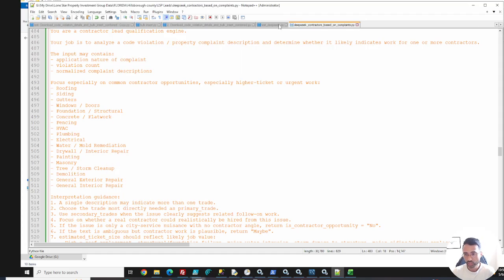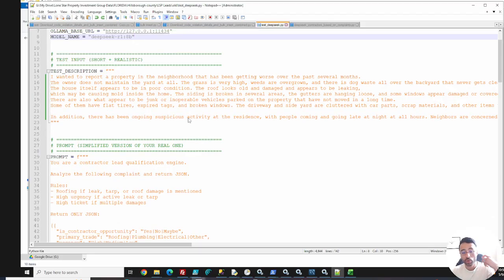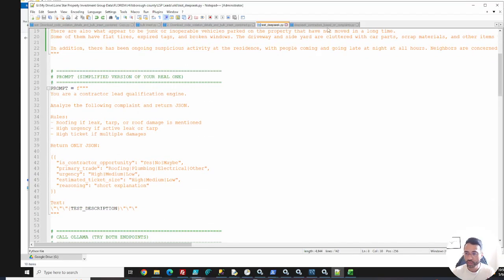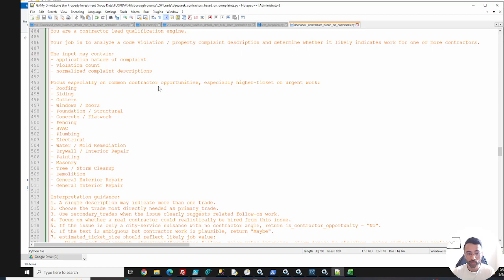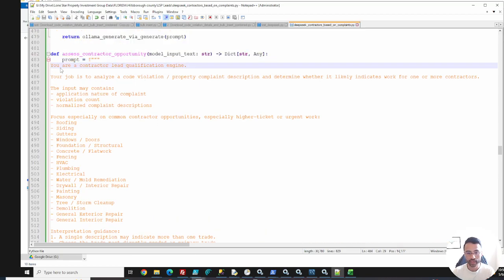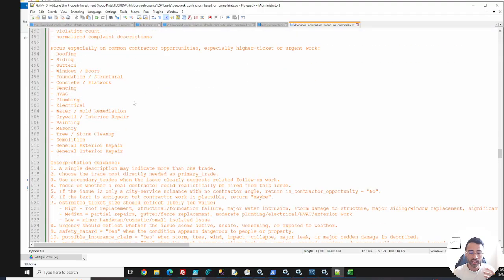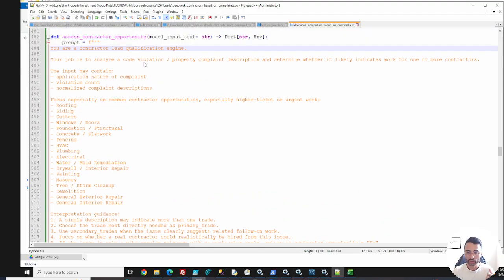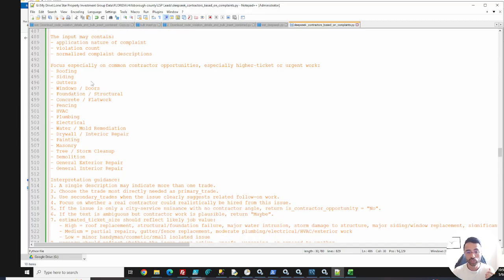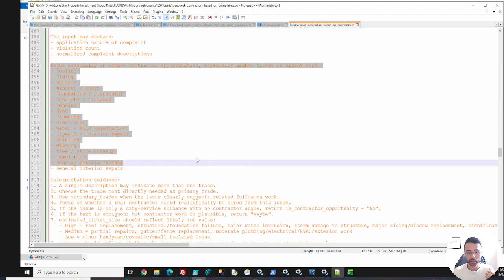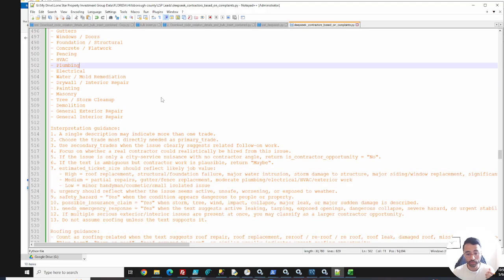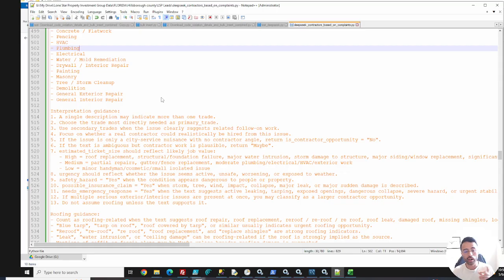So again, the one I showed you is just an example of how the model works and how it reasons, quote unquote, versus this one, the full-blown one that we're using. And it has a long prompt. If you've been using ChatGPT or anything else like that, you realize that the prompt is really important, right? But in this case, we're saying, hey, you are an expert in analyzing this type of complaint or code violation. I want you to focus on these contractor opportunities. And if you do flag them, we're focusing primarily on roofing.